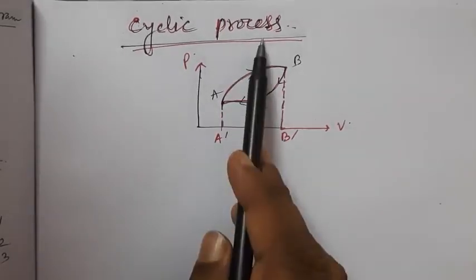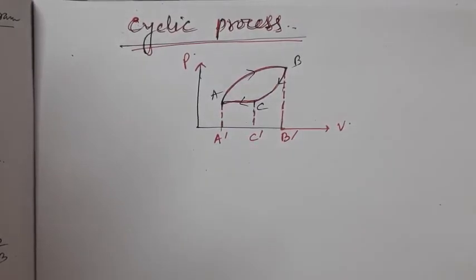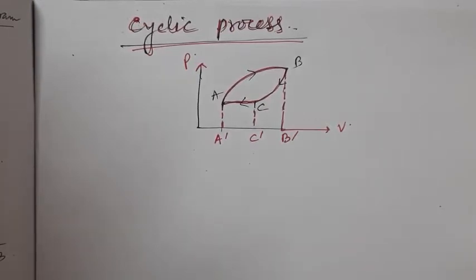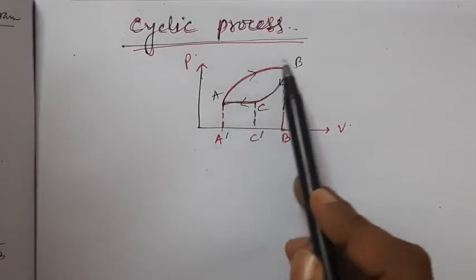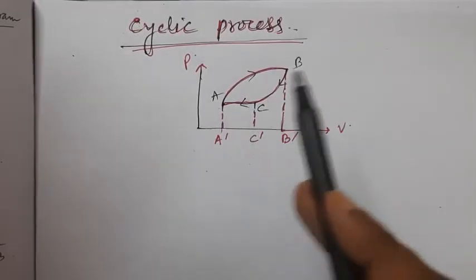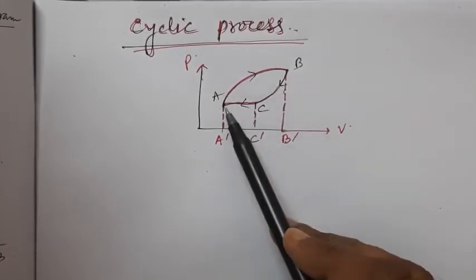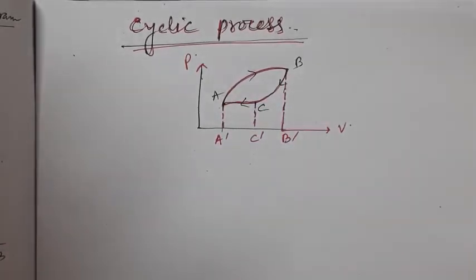Now the cyclic process. This is a very important term. Why do I say very important? First we have to understand what a cyclic process is. If a system, after any number of individual processes, comes back to its initial state, that means it has started from this and comes back to where it started. I repeat, this is one individual process, this is one process, this is one process, and after them it comes back to the initial state, it is said to have gone through a cyclic process or simply a cycle.